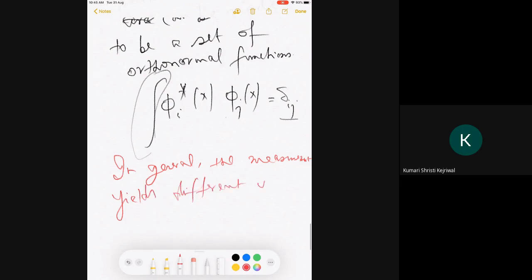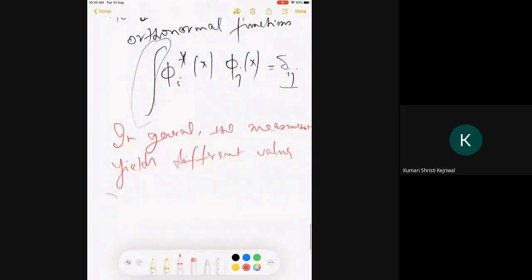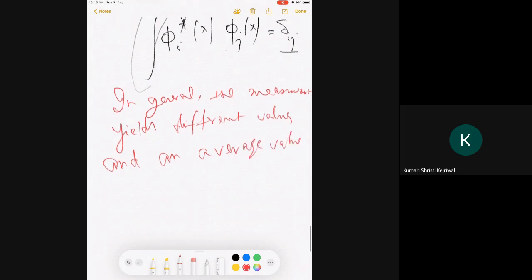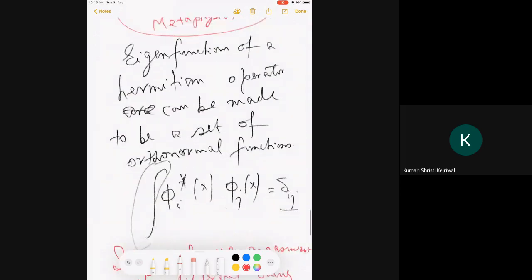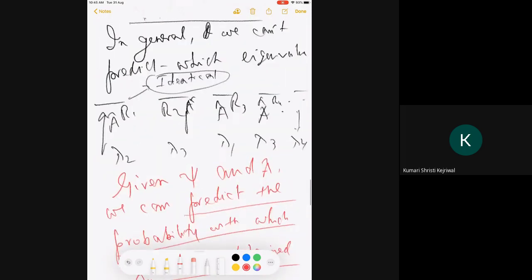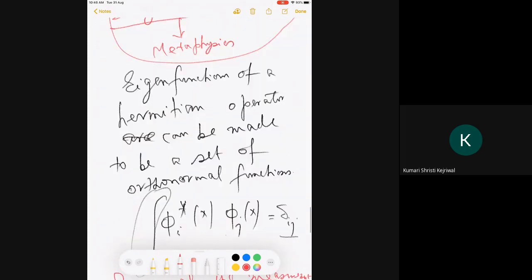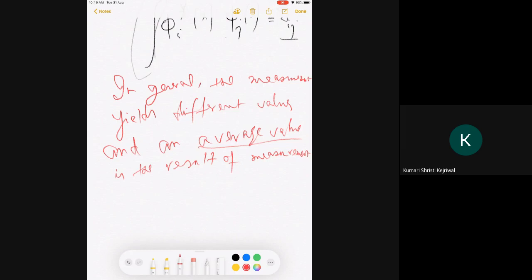And what we can predict is an average value as a result of the measurement. So when such a measurement is going on, what do I say? What is the value? So you already have so many values with some probability. So I can take an arithmetic average as my average value. So this is how to calculate. Once I know the probability, I can calculate the average value. So don't worry about it. I will do that.